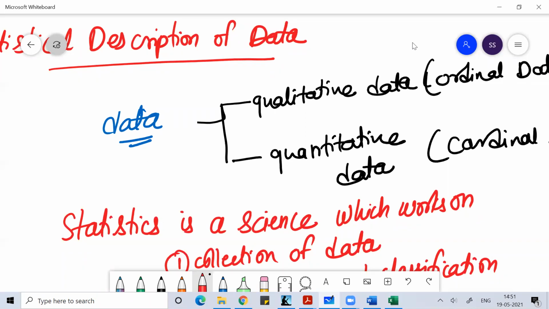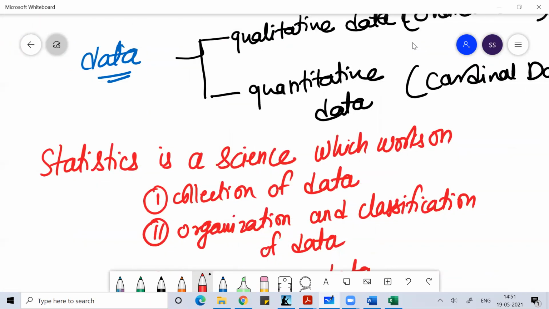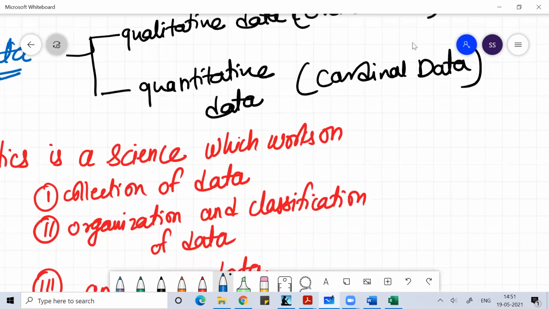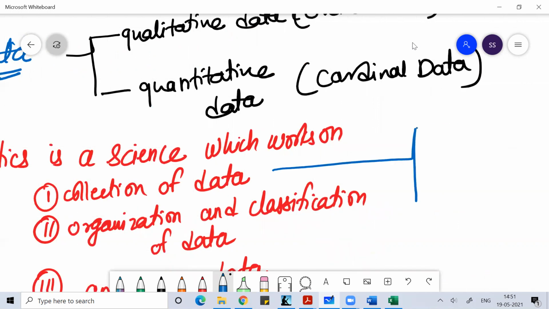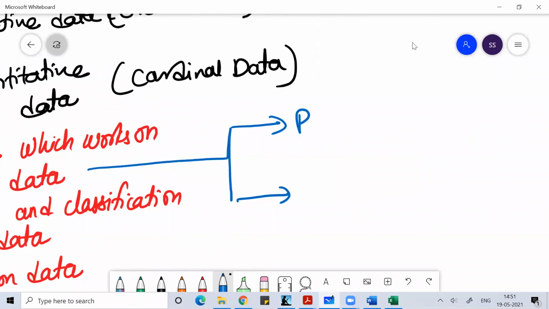So when we discuss collecting of data, how do we collect the data? The data can be either primary data or secondary data.